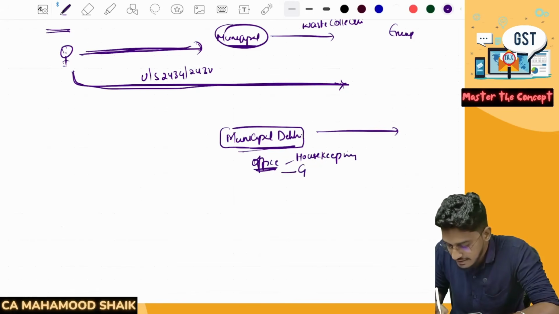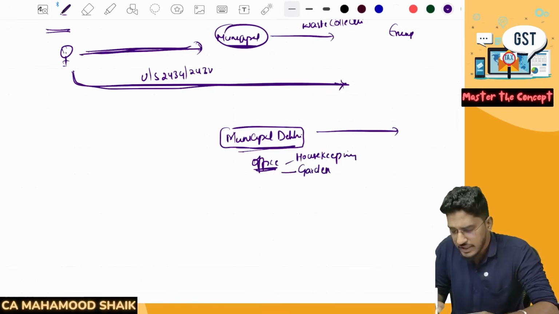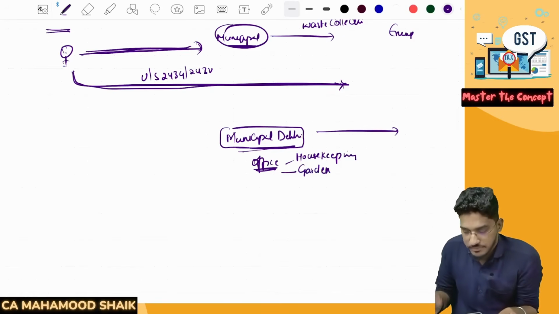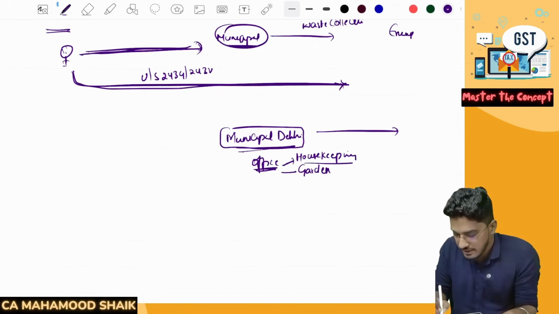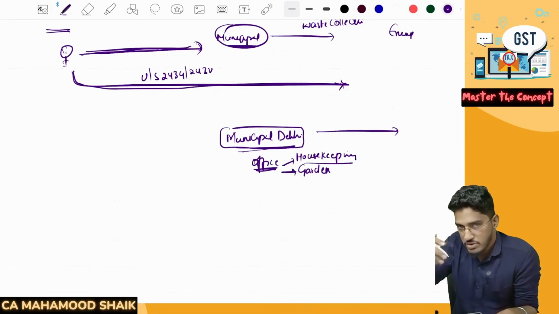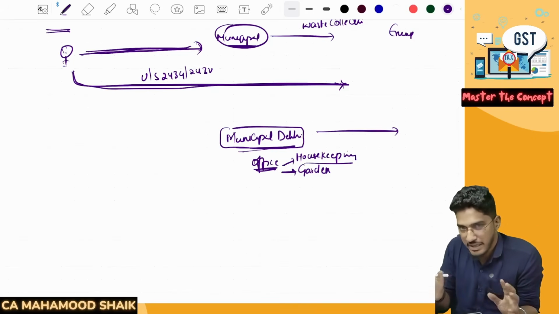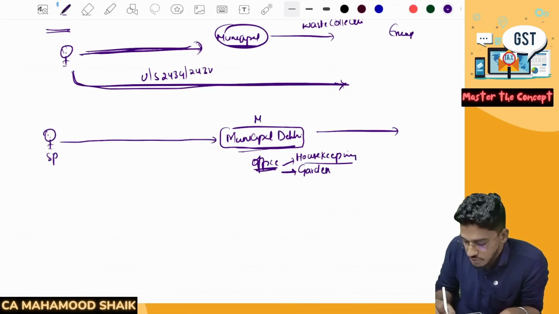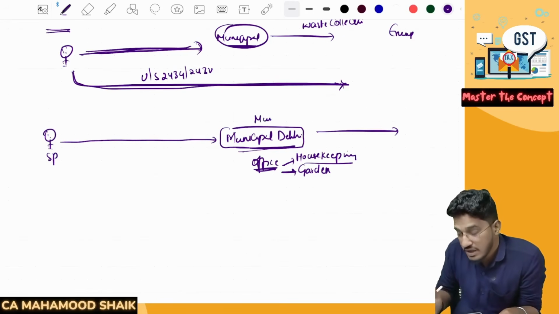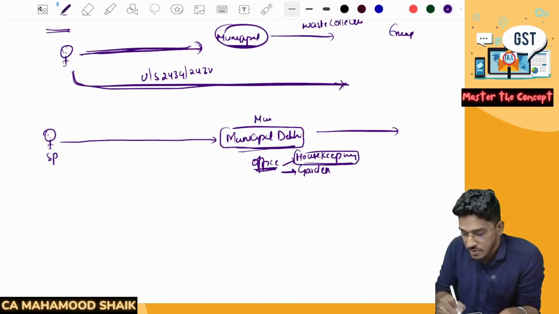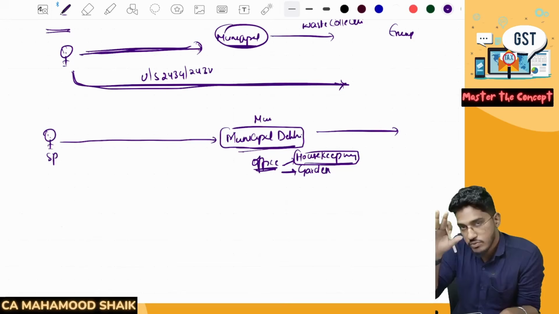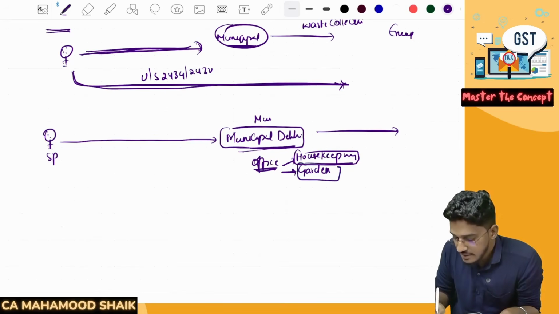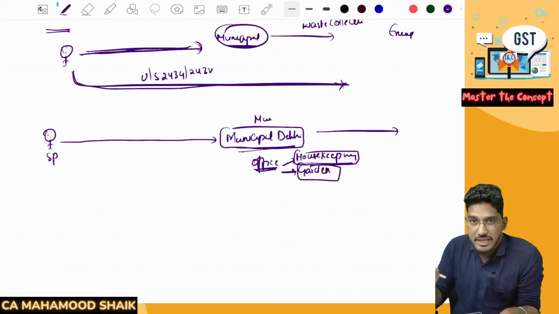Or in that office, there is a garden. So there are gardening services, horticulture services, we call them. So there is an office, and for that office, housekeeping is required. They have to keep that office clean. And there is a garden inside the premises of that office. So for that garden, horticulture and maintenance services are required. So now what they have done is there is one service provider, and this service provider is providing services to the municipal corporation. What services is he providing? He is providing housekeeping services. So every day he will send some staff, and they will clean the municipal corporation office. Or he will send some staff and they will do the gardening services. They will maintain the garden.